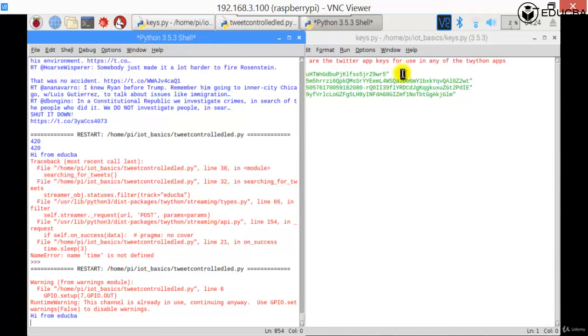So these are a few things that we just learned: how to control an LED based on a Twitter tweet. Hope you've understood this well. And now let's go on to something more in the next session.